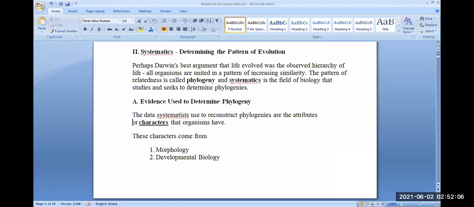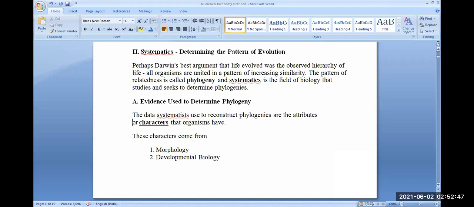What are those characters? For example, a character of human beings is nose shape. On the basis of nose shape, we can group human beings into those which have longer noses and those which have shorter noses. On the basis of skin color, we can say these are black colored people, these are fair colored people. This is the use of characters in grouping of organisms. Likewise, the data systematists reconstruct phylogenies, and they group organisms on the basis of these characters.